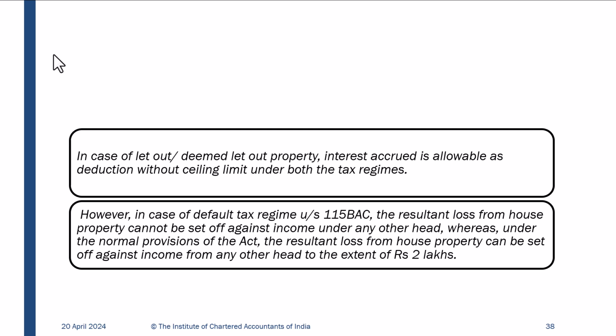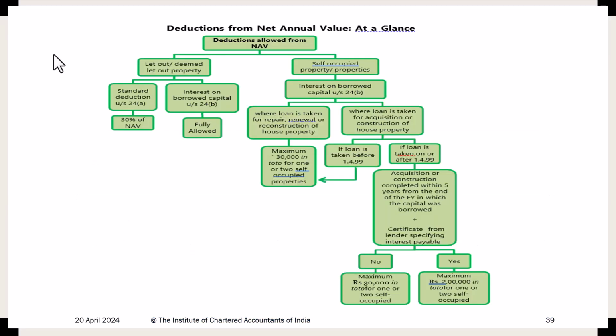Suppose it is let out, it is 100% allowed. If it is self-occupied, the maximum deduction allowed is 2 lakh rupees. But if you are going for the default tax regime and you have a loss from house property, that cannot be set off against any other head. If you are going for the normal tax regime, you can claim the set off. Yes, sir.